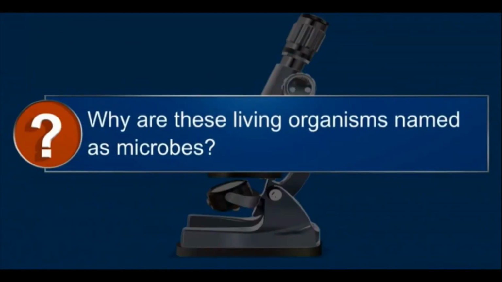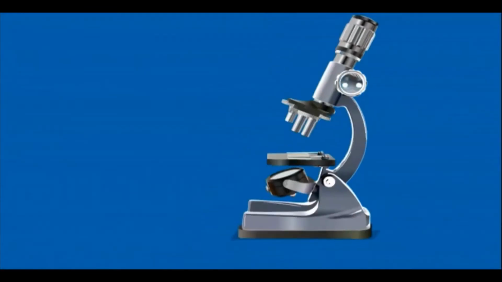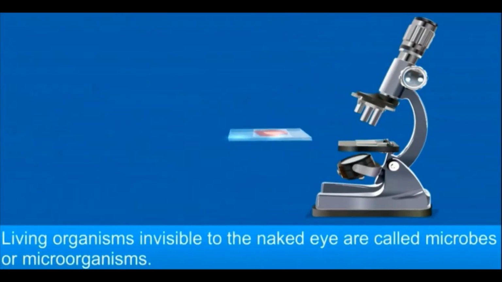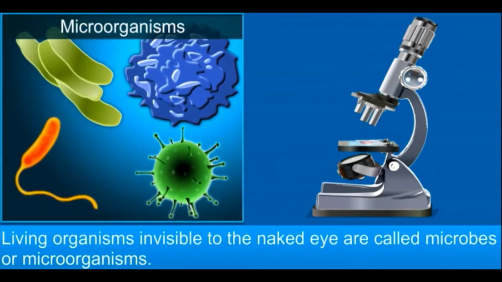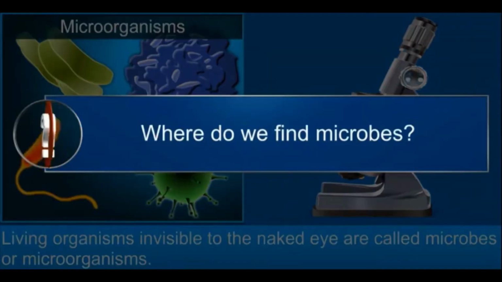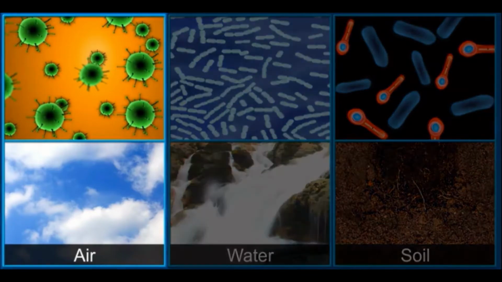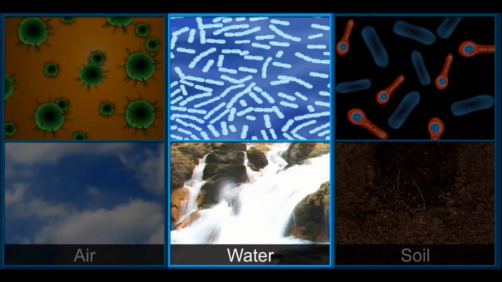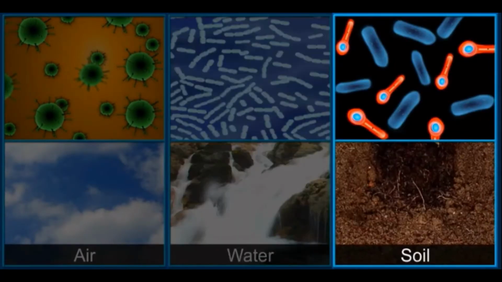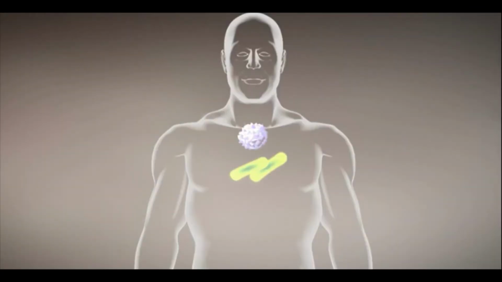Why are these living organisms named as microbes? All these living organisms are invisible to the naked eye. They are called microbes or microorganisms. Where do we find microbes? Microbes are everywhere, in the air, water, soil, and even in the living organisms.